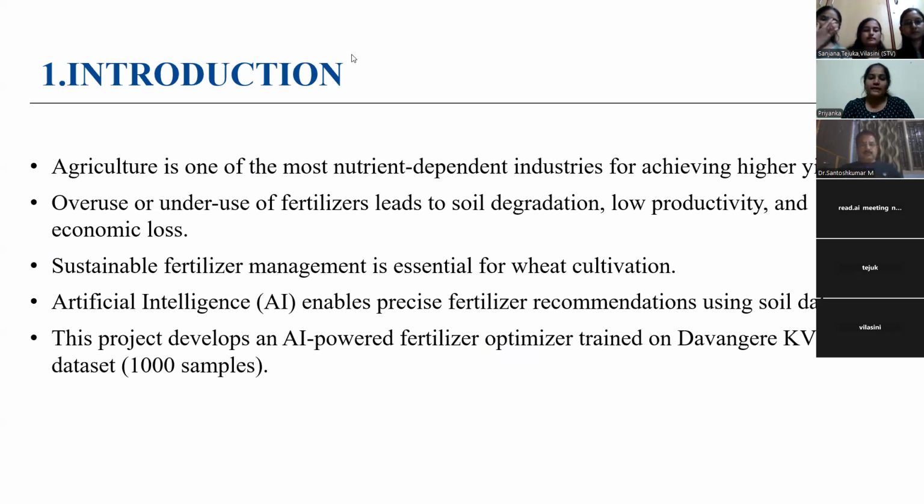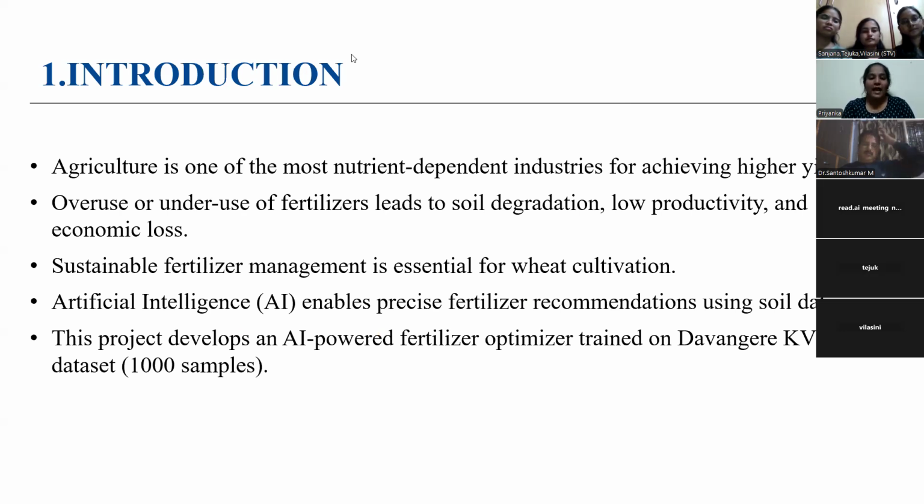Before moving to the technical part, I would like to mark some of the challenges which have been faced by the farmers during the cultivation. Farmers struggle to find the right amount of fertilizer to provide for the cultivation of the wheat. Sometimes overuse or underuse of the fertilizers may lead to the degradation of the soil, or it may decrease the long-term productivity, or it may directly affect the economic status of the farmers. So our project helps to resolve all these problems.